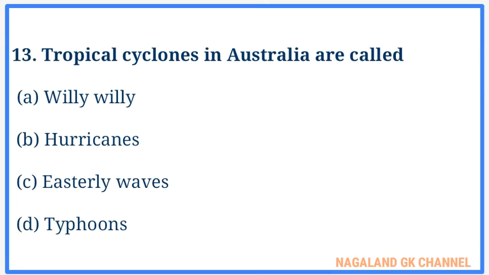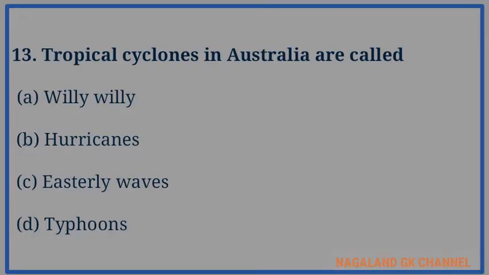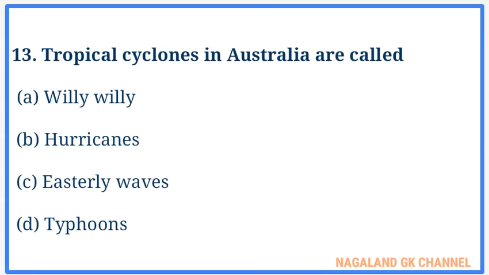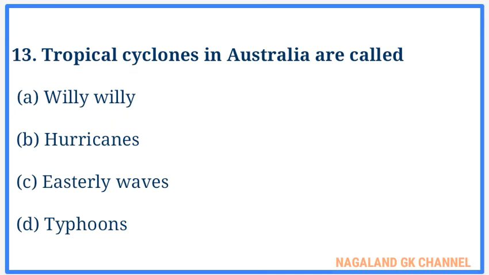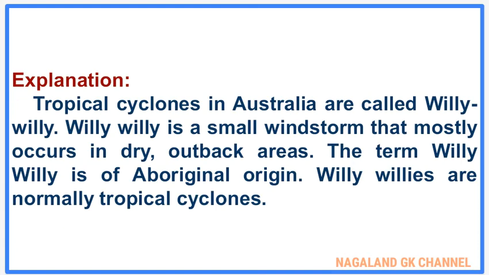And question number 13. Tropical cyclones in Australia are called. The correct answer is option number A, that is Willy Willy. Here, explanation. Tropical cyclones in Australia are called Willy Willy. Willy Willy is a small windstorm that mostly occurs in dry, outback areas. The term Willy Willy is of Aboriginal origin. Willy Willies are normally tropical cyclones.